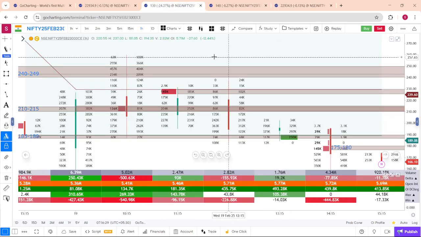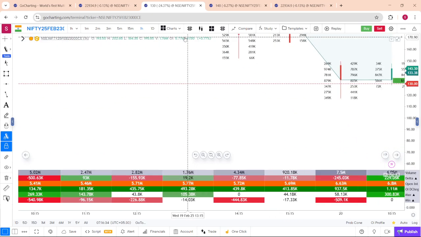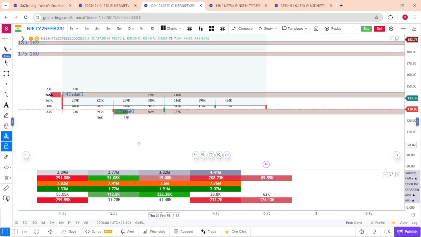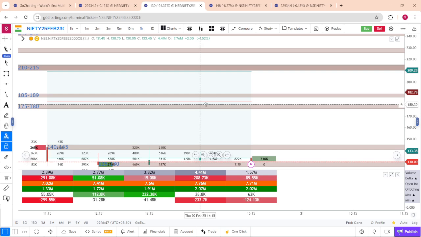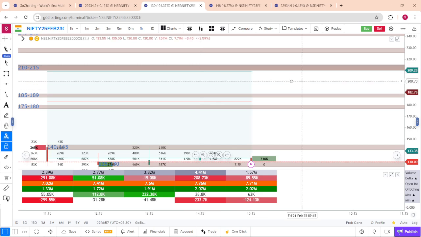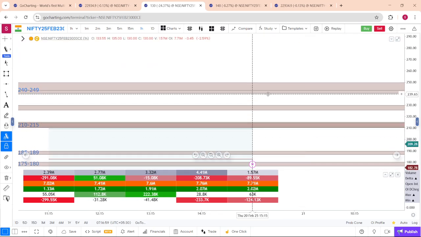And next one, the 23,000 call option. In the 23,000 call option, the support lies at the 130 level. Above that, the crucial resistance will be 140 and 144. Then the next level of resistance is 180. After that, 190 and 214. And the top resistance will be around 240 to 249.